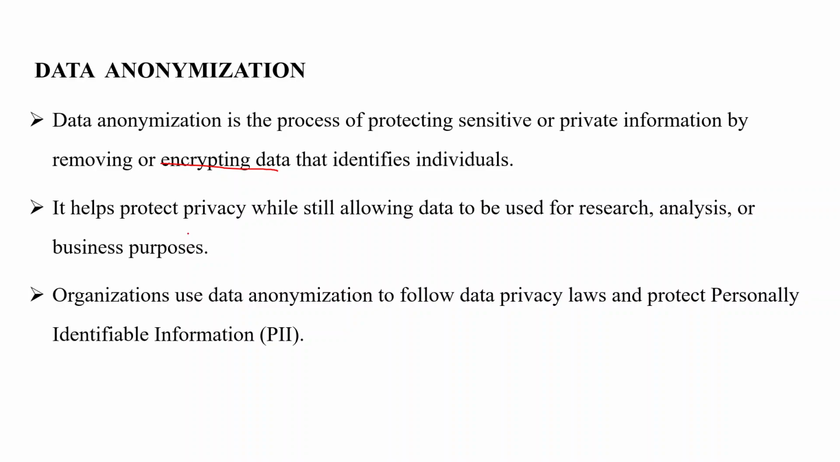The key advantage of anonymization is that it allows organizations to still use the data for research, analysis, or business insight while keeping individual privacy safe. For example, instead of storing exact names, ages, or addresses, the data may be masked or converted into generalized categories. Organizations rely on anonymization techniques not just for ethical reasons but also to comply with strict data privacy regulations like GDPR in Europe or CCPA in California. By doing this, they ensure protection of personally identifiable information, commonly known as PII.